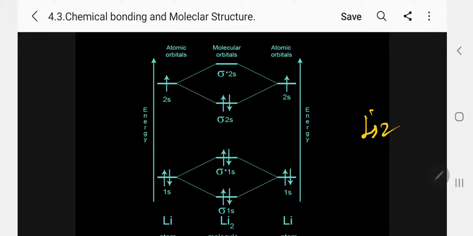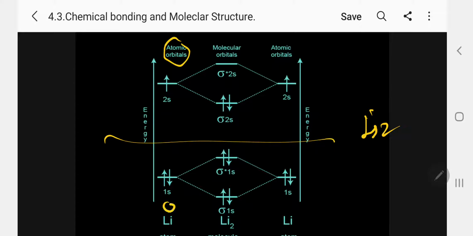Suppose you take lithium. Even though there is the 1s orbital, it is better to take only the outermost 2s orbital, because only the valence orbital has to be considered, as in the case of hybridization. So I will take 2s. Lithium means 2s1, so 1 electron here. These are the atomic orbitals. Kindly follow.